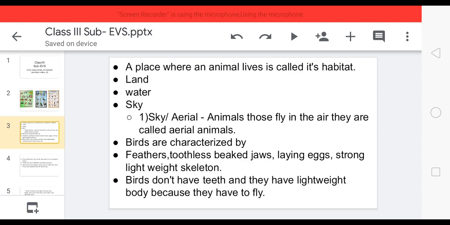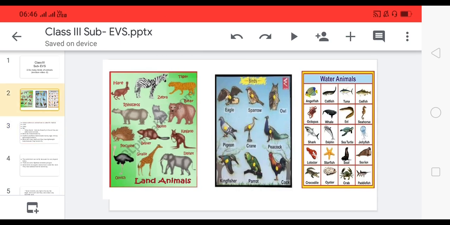Now we will learn about the animals who live in the air. Animals that fly in the sky are called aerial animals. So in this picture, which animals are aerial animals? First one is land animals, second one is birds, and third one is water animals. So birds belong to aerial animals.